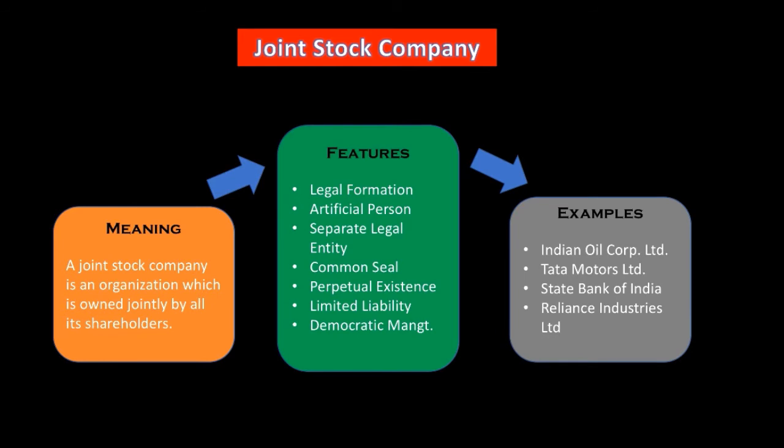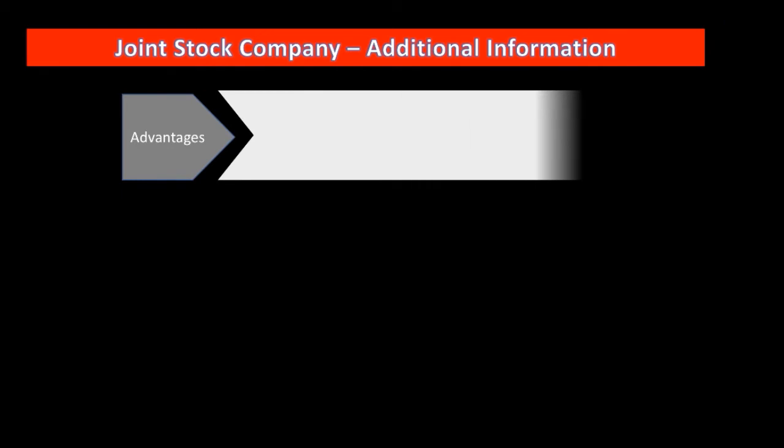I believe you understood the meaning of a joint stock company now. I would like to discuss some more information that is not given in our syllabus, but for our additional information. That is joint stock company additional information, as you can see in the heading. First, the advantages. What are the advantages of a joint stock company?